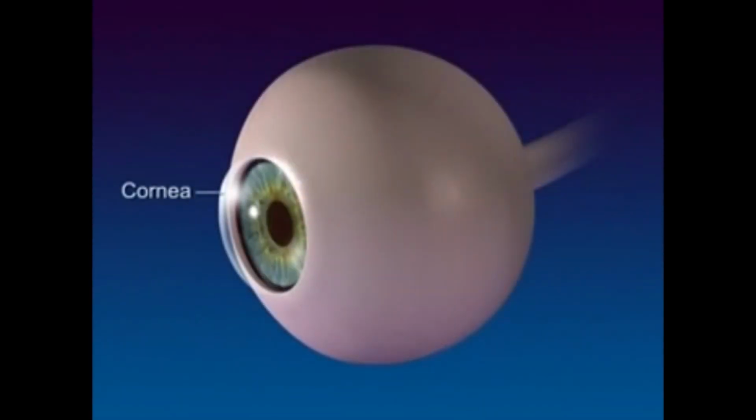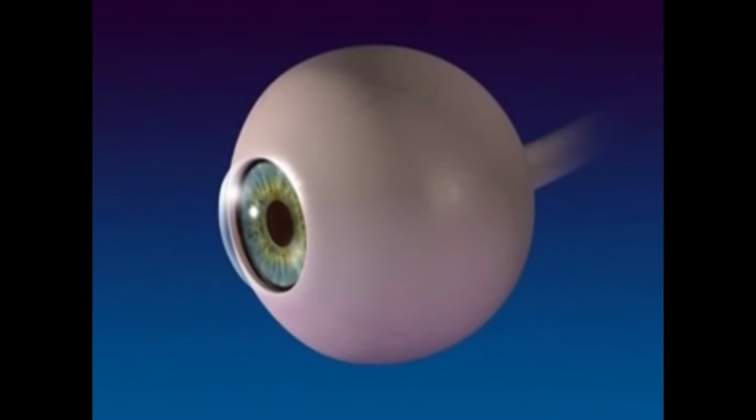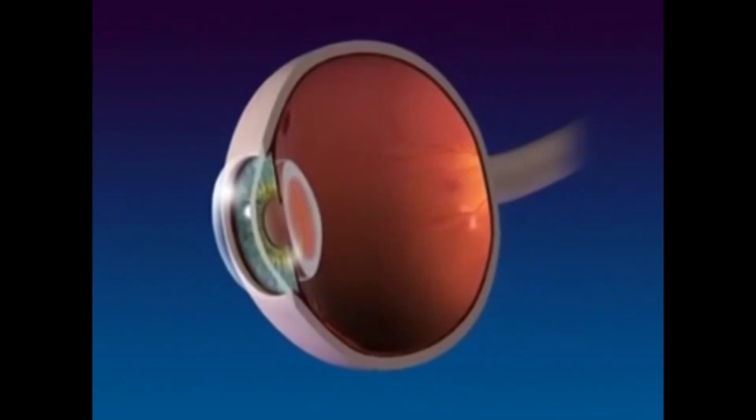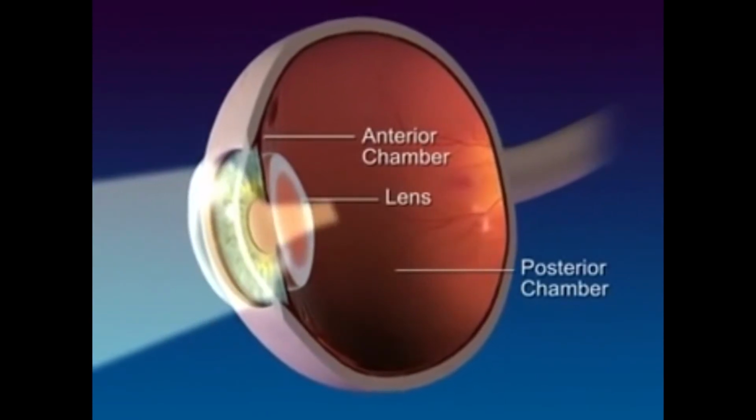The cornea is a clear circular area in the sclera where light enters the eye. The pupil is the circular opening in the front of the choroid. The iris is the colored smooth muscle surrounding the pupil, which adjusts the size of the opening according to the brightness of light. The lens is located behind the pupil and between the anterior and posterior chambers.